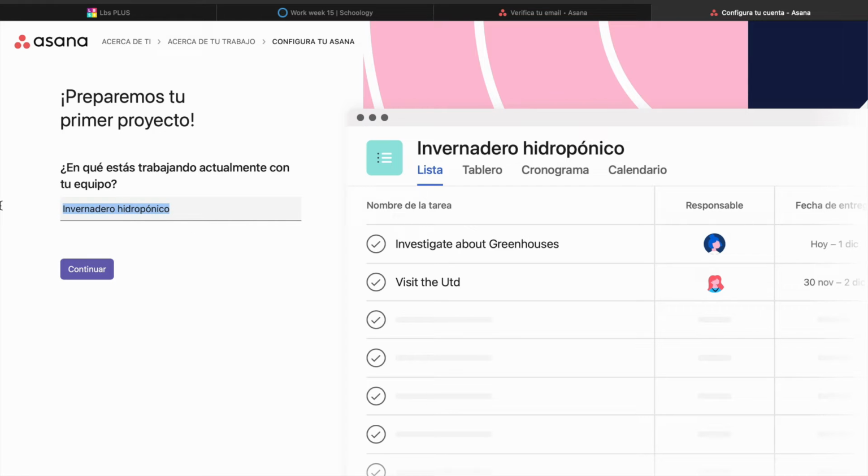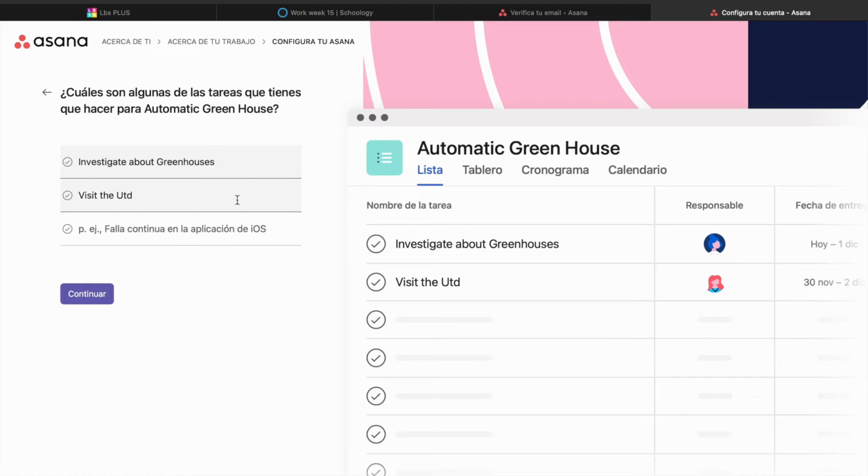And on this occasion, we will see a video tutorial of the website called Asana. This is a program made for project management, where you can manage people and actions to carry out your project. Here we can see that we are setting up our project. The name of this project is an automatic greenhouse, which is going to be my third unit program.